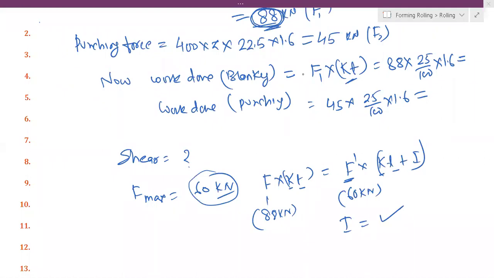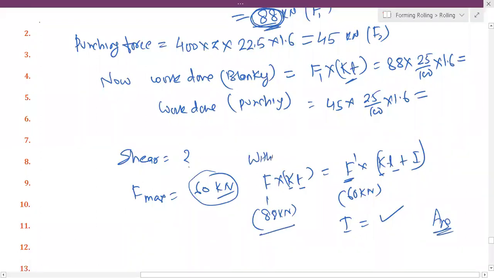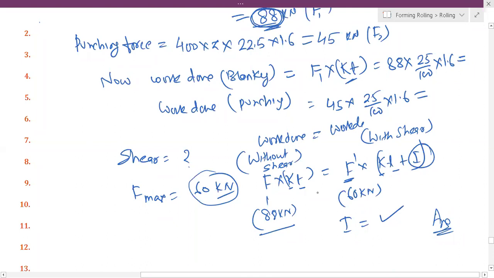So what is the answer here? Because this is without shear. And this is with shear. In both cases, work done will remain same. But because of this shear, F dash will reduce and it is given to you, 60 kilonewton.